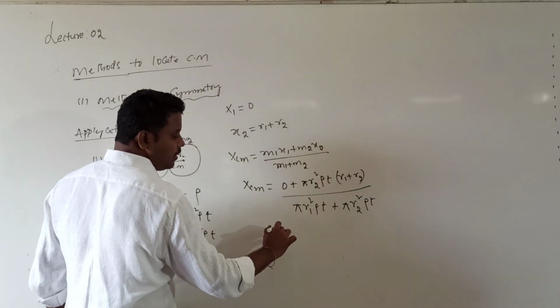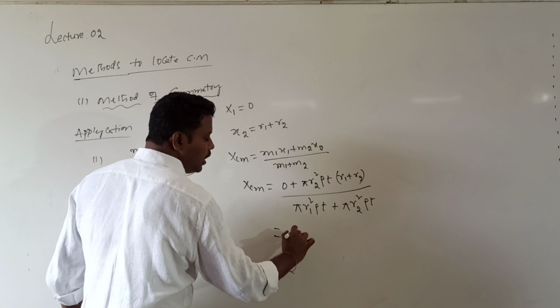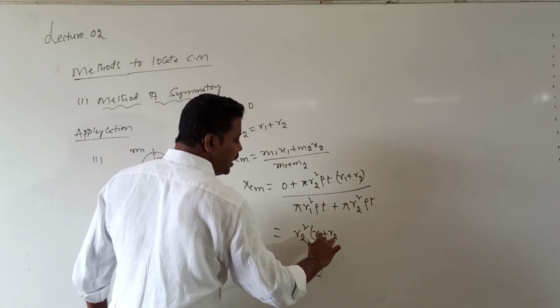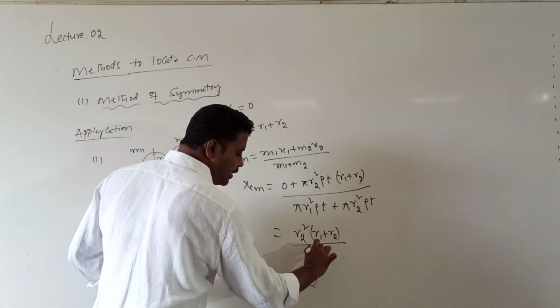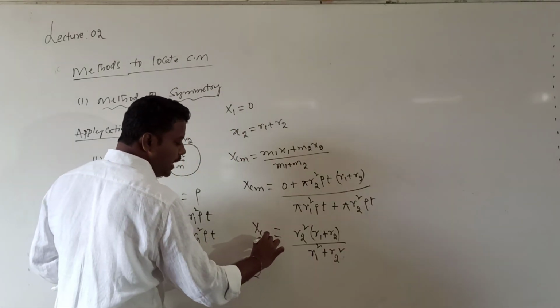Can I simplify this? In the numerator and denominator, pi into rho into t cancels. Then what I get is r2 square into r1 plus r2, divided by r1 square plus r2 square. So this is the value of XCM.